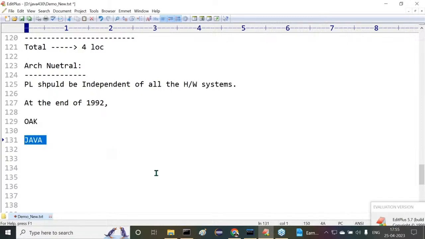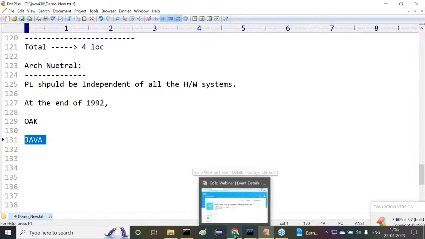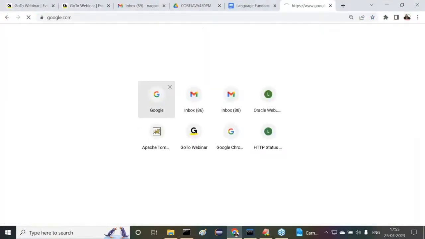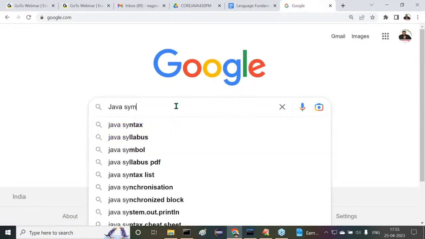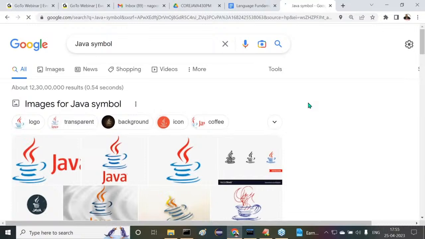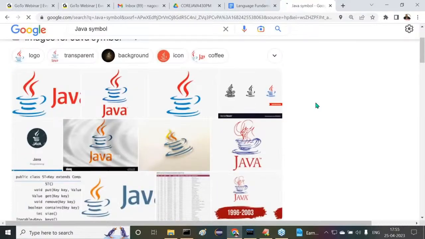All right, sir. Now this is a point I'm telling. Java is the name for the new programming language. Because of this reason only, we can understand it clearly. In Google, if you search for the Java symbol, what do you get? This is the symbol for Java because of that reason only. A tea cup or coffee cup, that doesn't matter, whatever it may be: some cup, saucer, some flames. Understand it now?